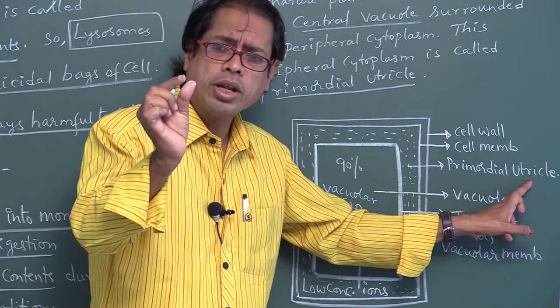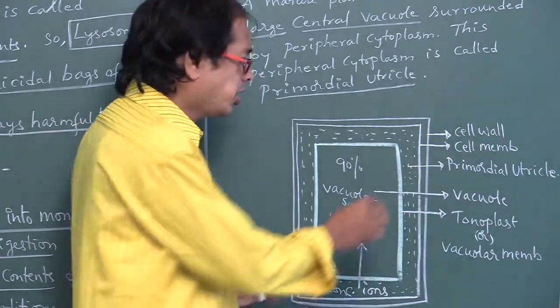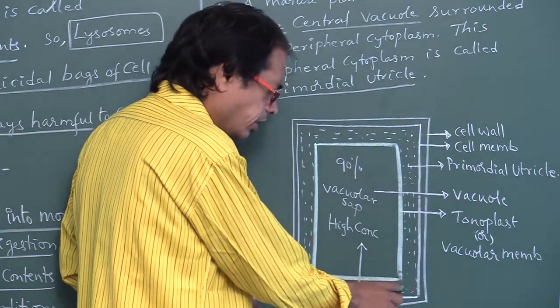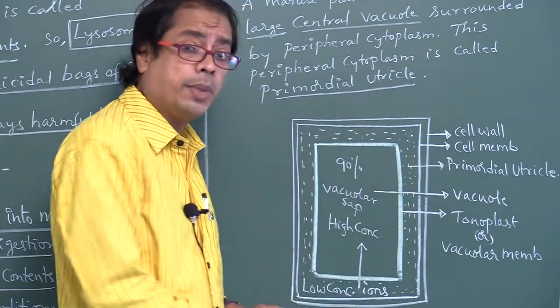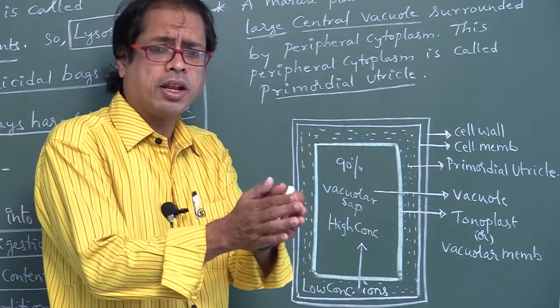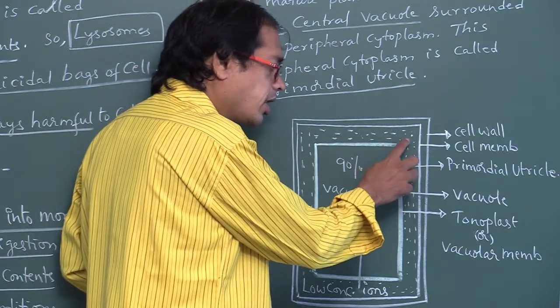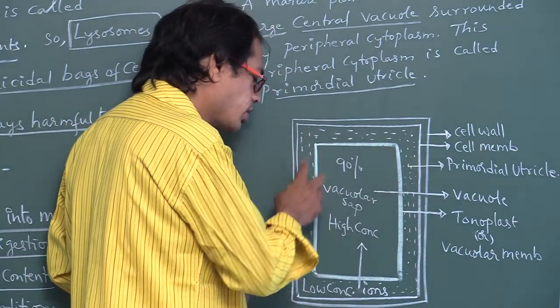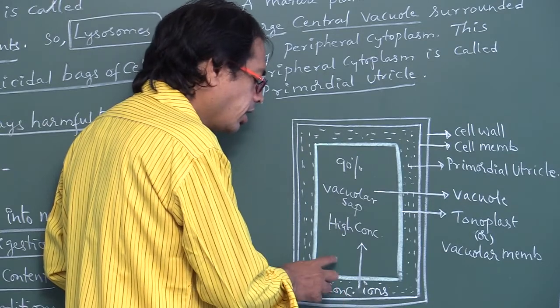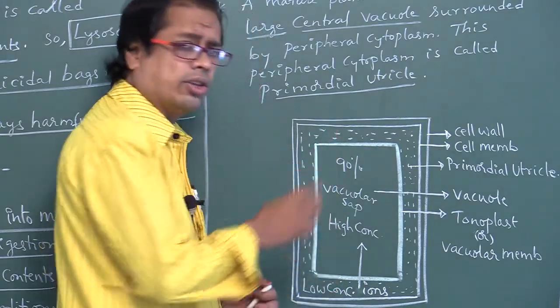Peripherally means somewhat on the outer side.